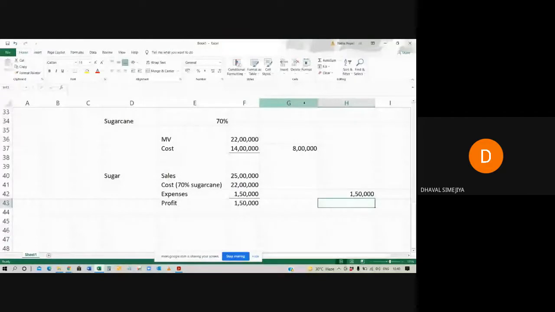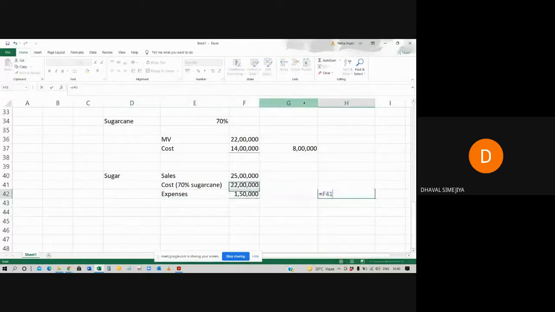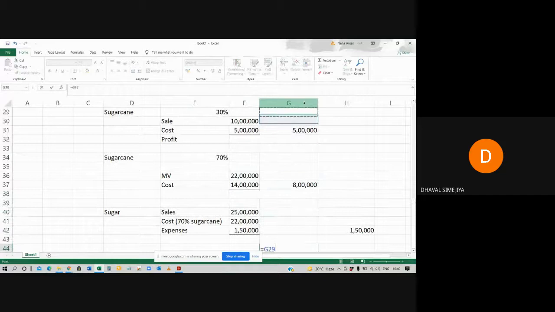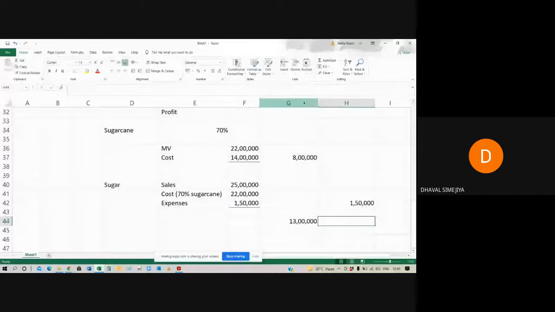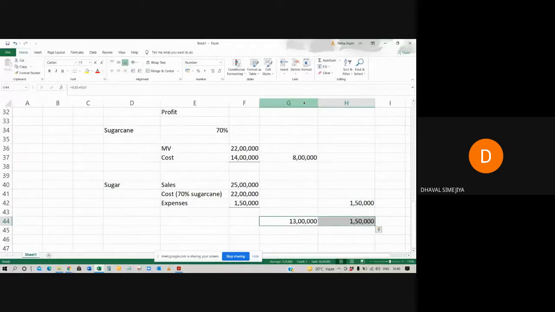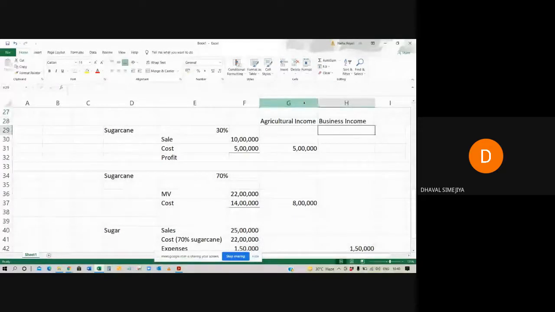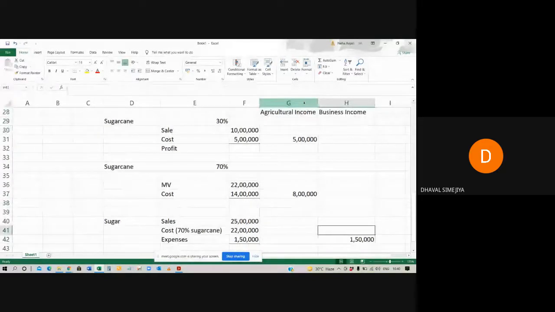So if we do the total, five lakh plus 8 lakh, 13 lakh, and 1,50,000. This is your total income: 14,50,000. But out of this, 13 lakh will be agricultural income and 1,50,000 will be your business income.